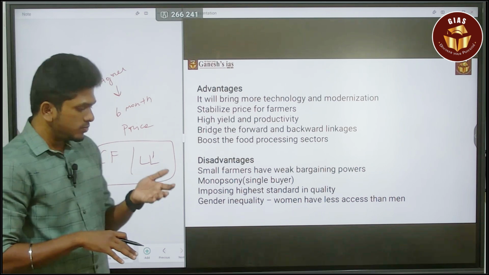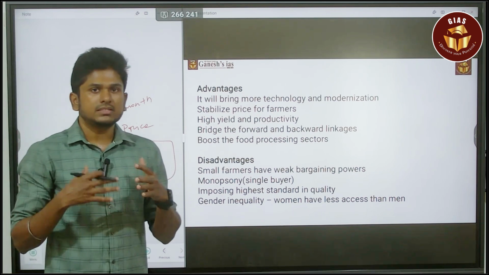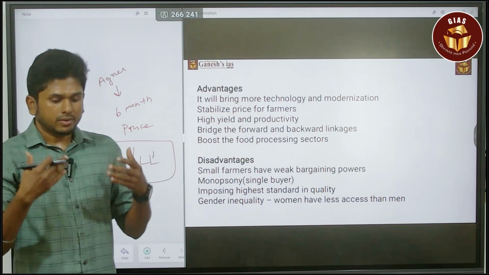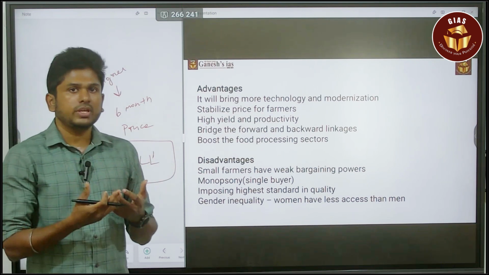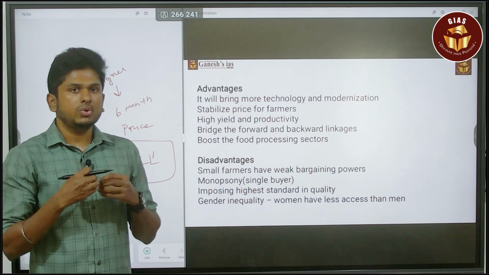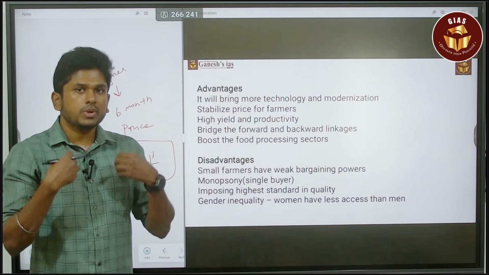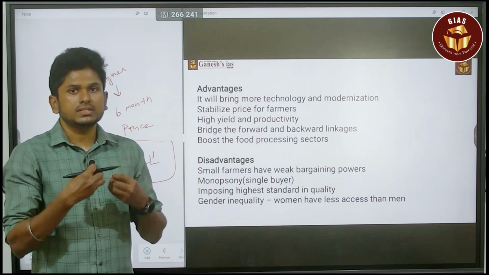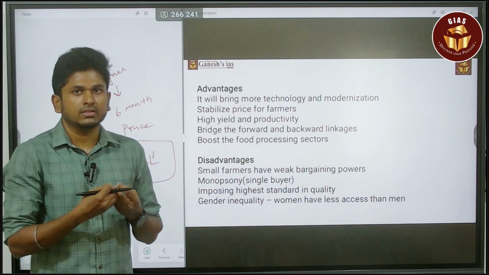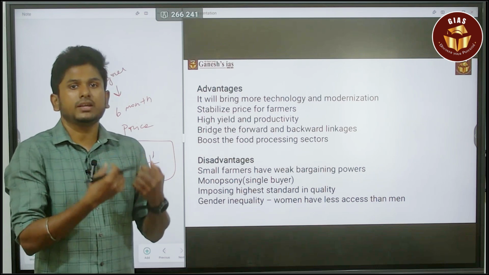But when it comes to the major negatives, the first thing is, consider that I am a small and marginal farmer holding around 1 hectare of land. In reality, I don't have any bargaining power, because in my point of view, I am just holding 1 hectare of land, but they are going to do mass production on 100 hectares of land.